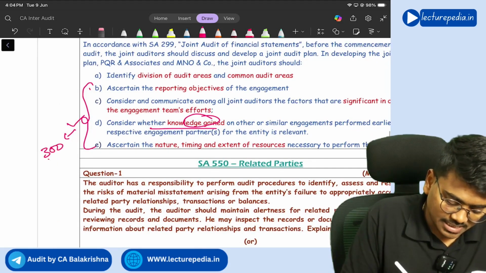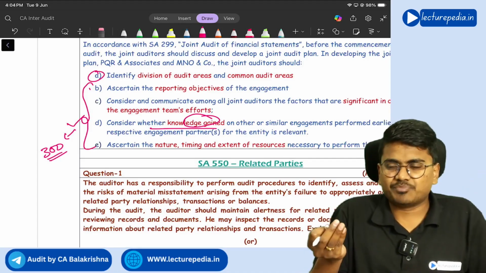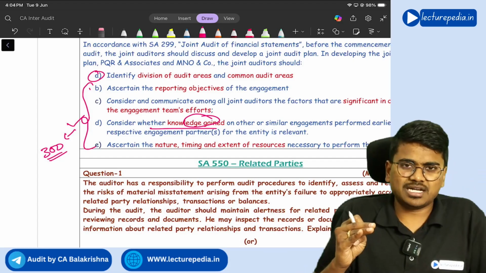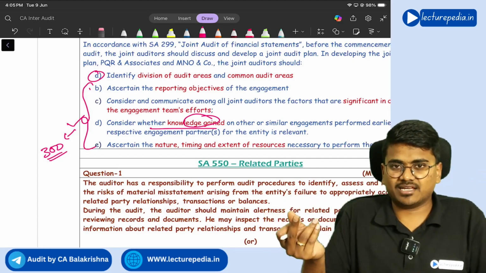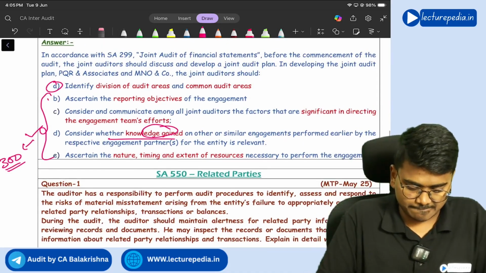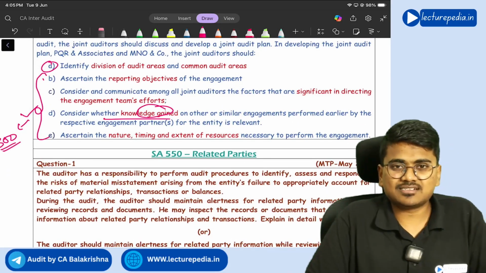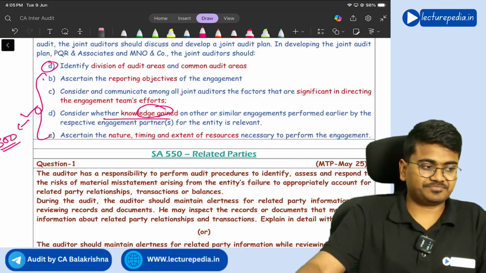these are repeated in SA 300 also. Only the first point is new here, because planning, whether you are planning for joint audit or normal audit, the planning will be same. There will not be any change in the planning. Got it? Yes. So those are the questions and answers of SA 299.